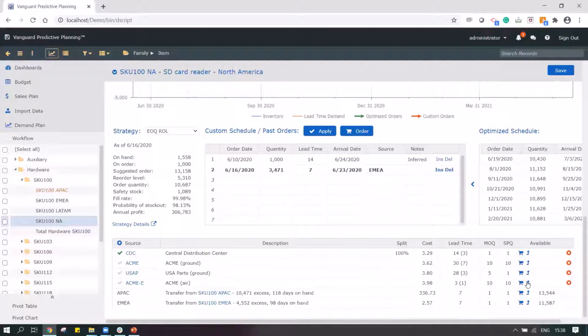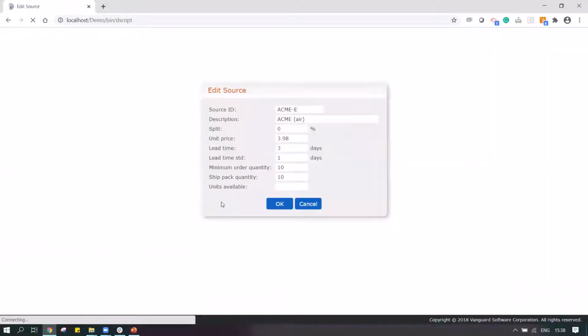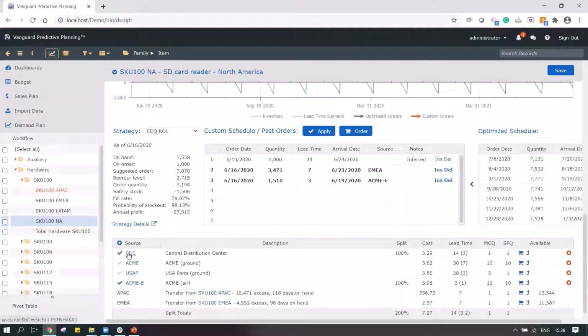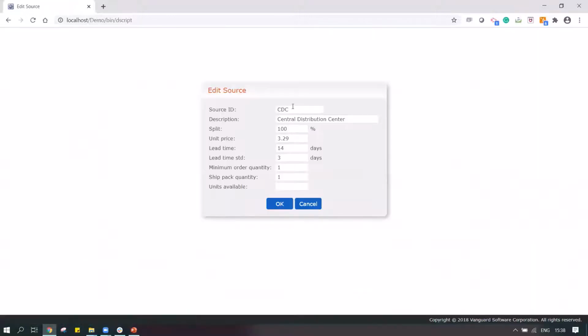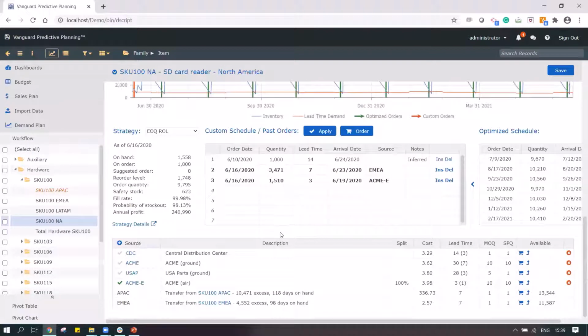Or I can choose to get the product from Acme Air instead. So I can get the product from Acme Air as well, and that would make a change. I can tell that in this case, or in the coming months as well, I'm going to get 100% of my products from Acme Air, and 0% from my central distribution center.